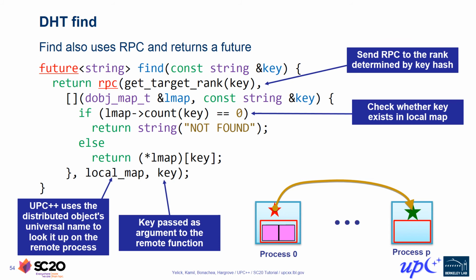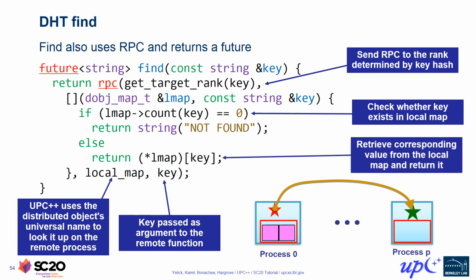Here we use the dist object arrow operator, which follows the usual C++ convention familiar from pointers in that it's equivalent to the combination of a star operator and a dot operator to access object members through a level of indirection. The arrow operator is applied to lmap and used to invoke the count member function of the std unordered map object, which is contained in the target's representative of the dist object. If that count returns 0, it means the requested key is not currently present in the DHT, and our callback returns a special string constant indicating the lookup failed to find a corresponding value.